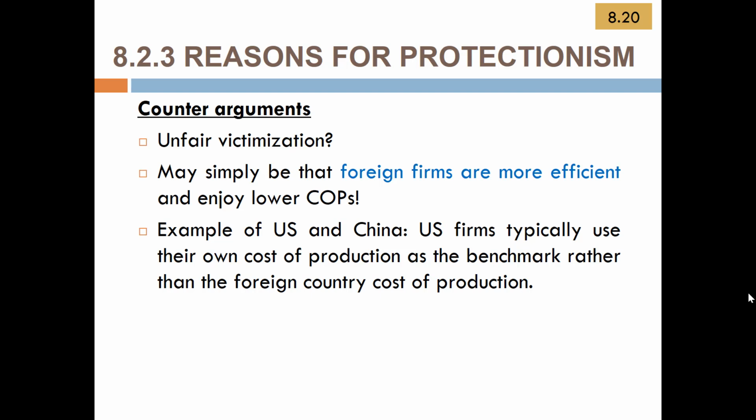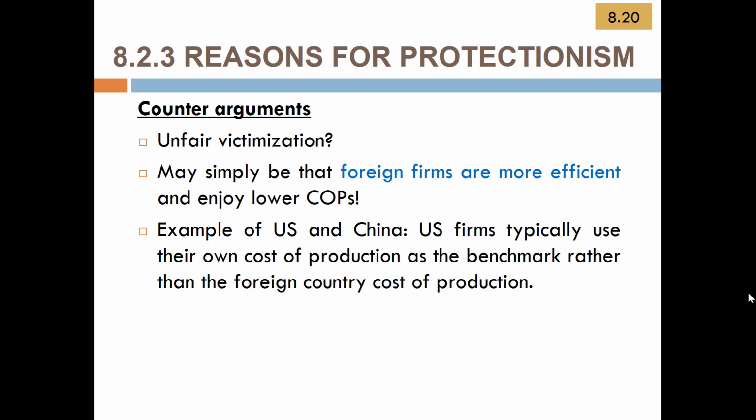What they often do is that they look at their own cost of production and use it as the benchmark. So from the American firm's point of view, if the Chinese firms price the good below my cost of production as an American firm, I will accuse you of dumping. You can see how silly this point is.